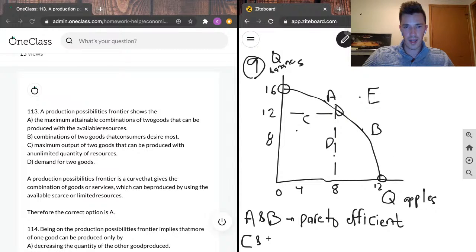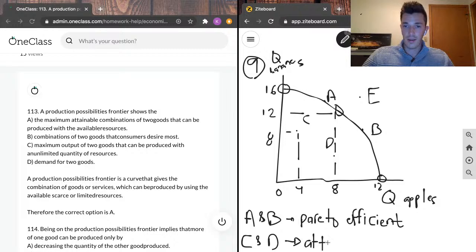Points C and D, which are inside the production possibility frontier, are points that are attainable, which, of course, if you can have, say, 8 apples and 12 bananas, you can definitely achieve point C here, where you only have 4 apples and 8 bananas, because you can have more at point A without having to give anything up.